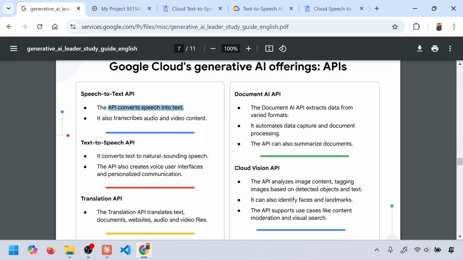Now, text to speech is the opposite of it. You have a text and you need it to talk. These days, almost all the models have a voice mode. Gemini Live has a voice mode. Pretty much similar to the traditional way of text to speech. It is getting more natural sounding every single day. It keeps improving.